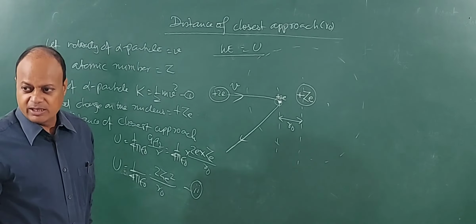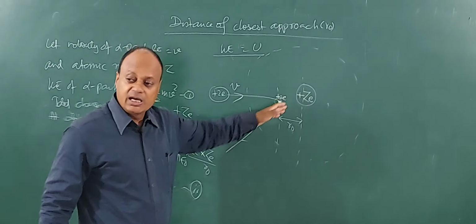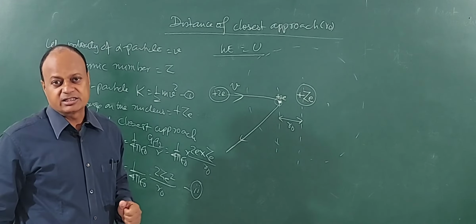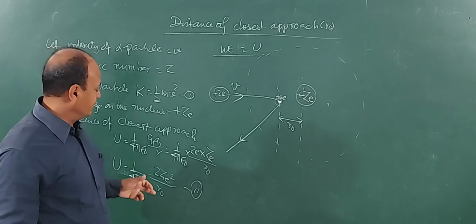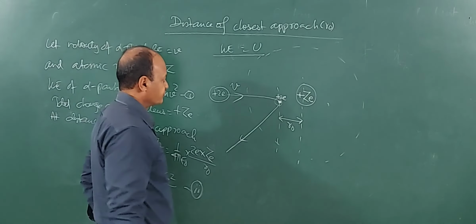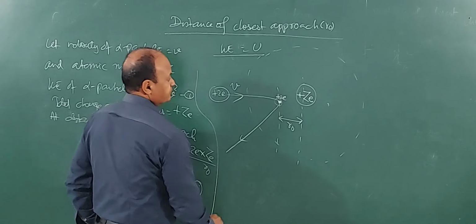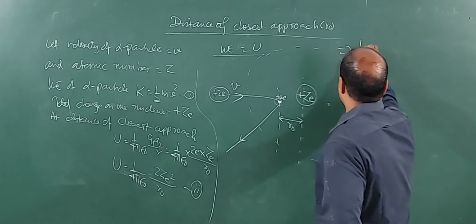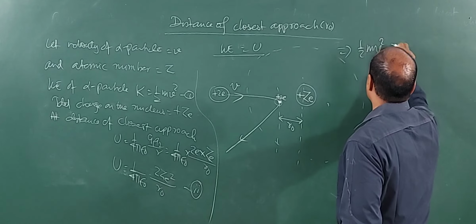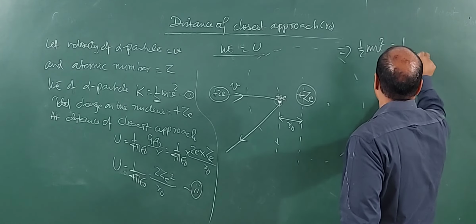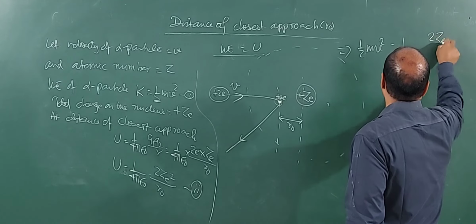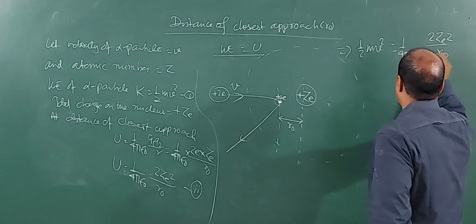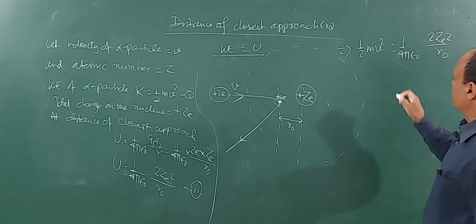At the instant of recoil, all kinetic energy has been spent and converted into potential energy. Clear? So if I equate these two, half mv square is equal to 1 by 4 pi epsilon naught 2 Ze square by r0. So how much will be r0?